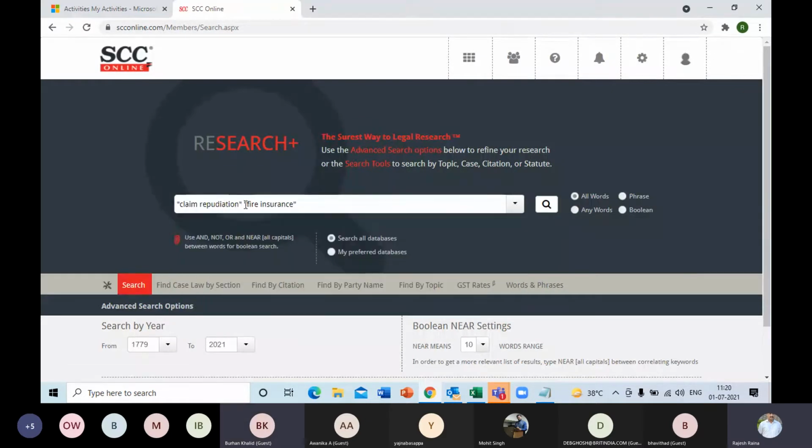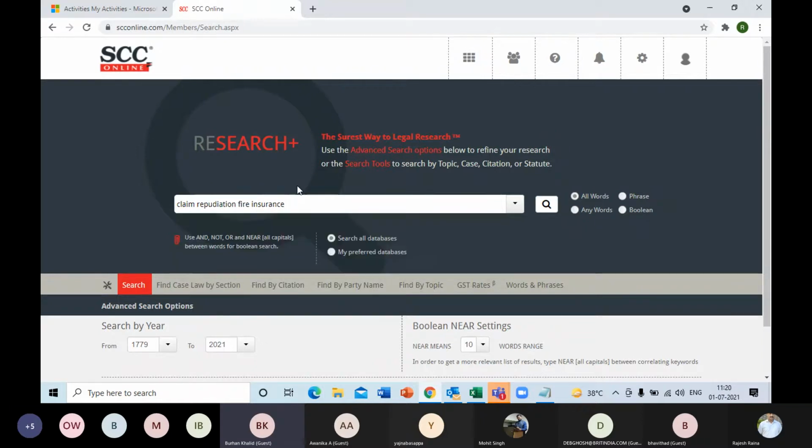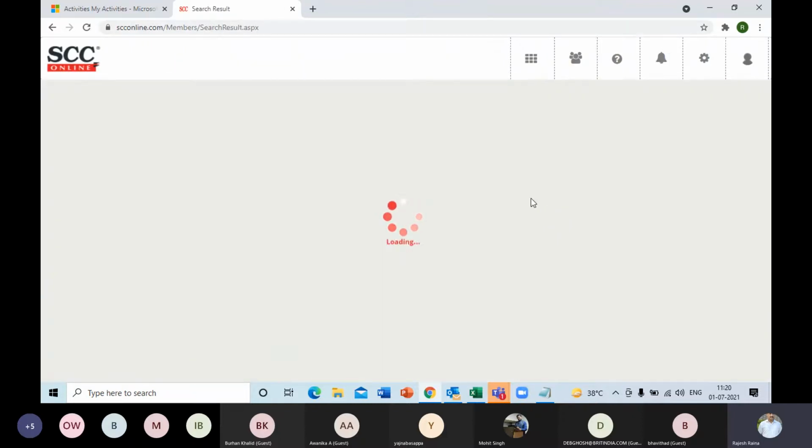See, the objective is to learn from this training, and I think the team also is waiting for that only. We want to learn from this training how to use this SCC online software efficiently. So let me just try, sir, without the double inverted commas, and let's start the search and see if we are able to get some results and whether they are relevant.